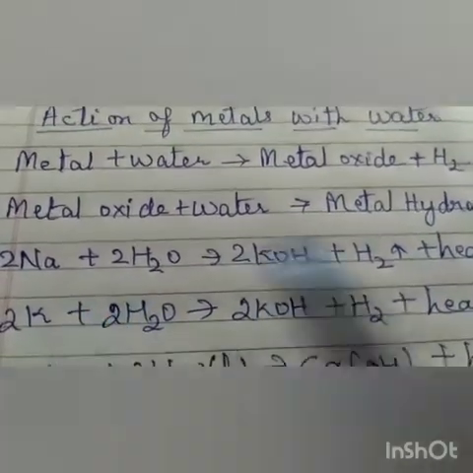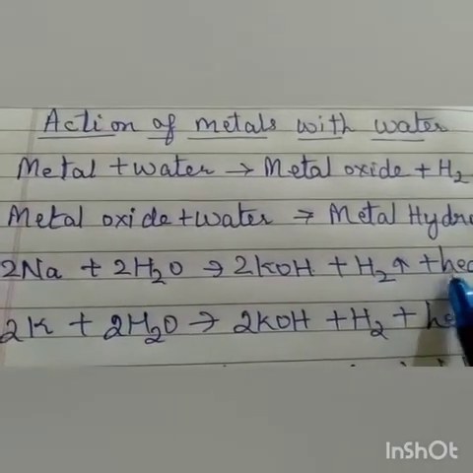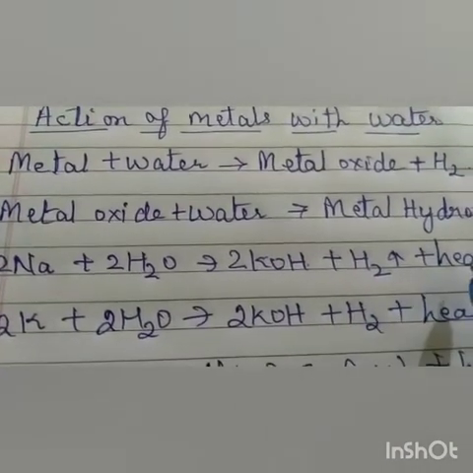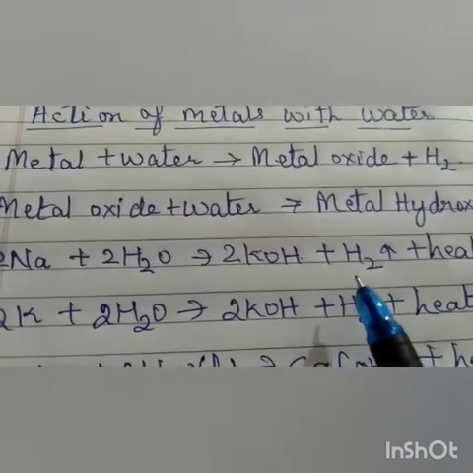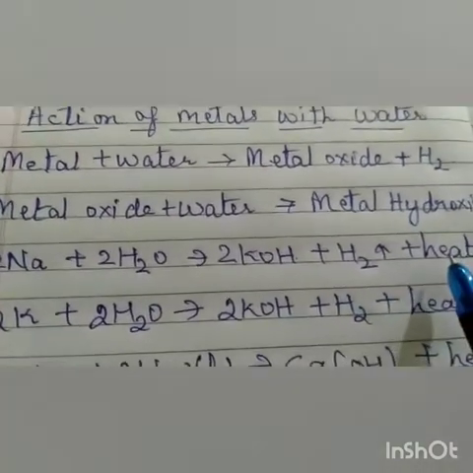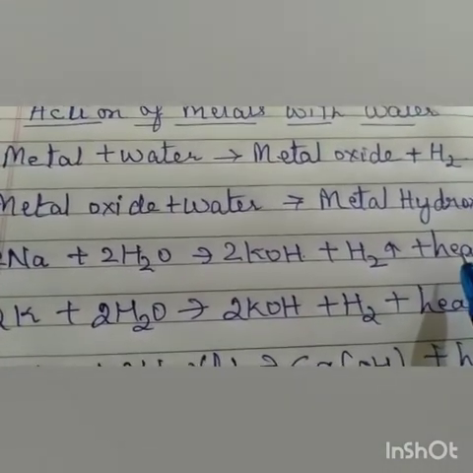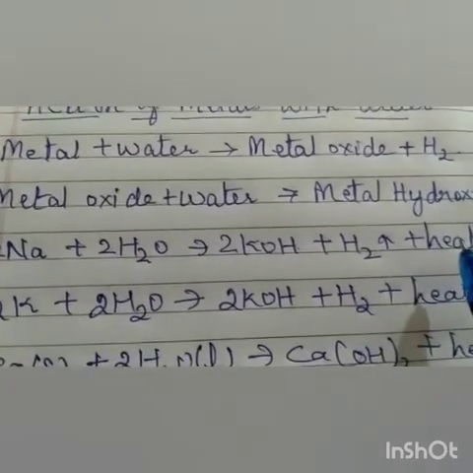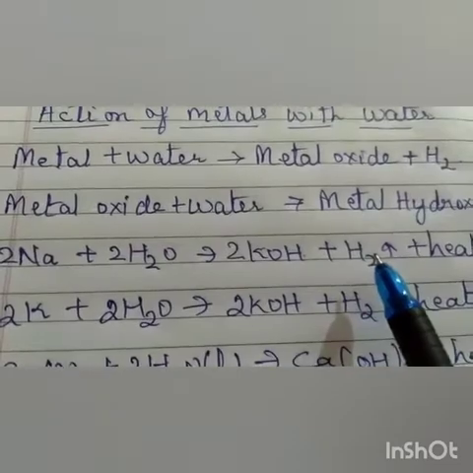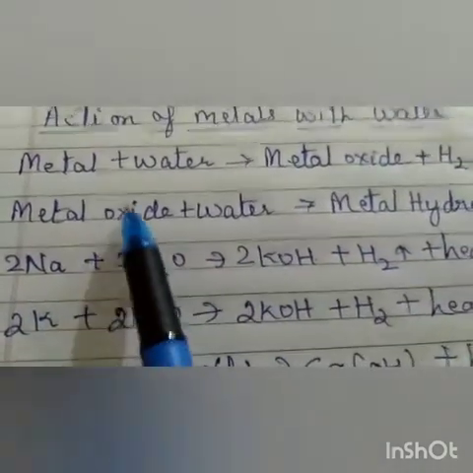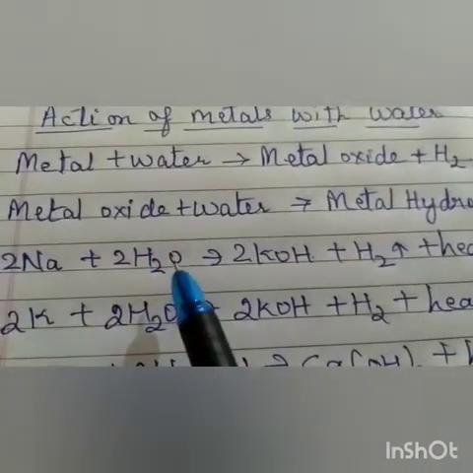Understood? So hydrogen is liberated and heat is also liberated, and the reaction is highly violent. So much heat is liberated that the hydrogen gas catches fire. Now, metals react with water.